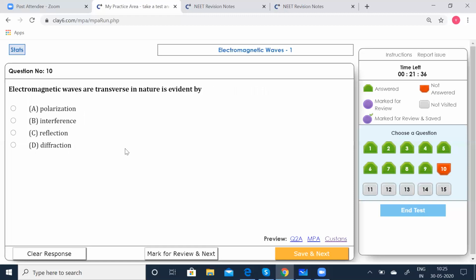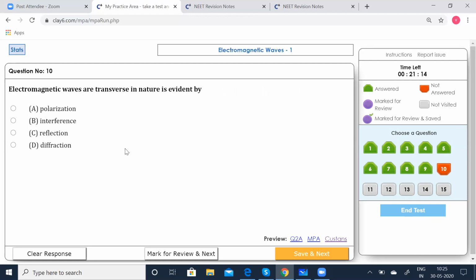Electromagnetic waves are transverse in nature. It is evident by polarization, interference, reflection, diffraction. All right. So interference and diffraction, they explain the wave nature of light or electromagnetic waves. You know, light is also a form of electromagnetic wave.